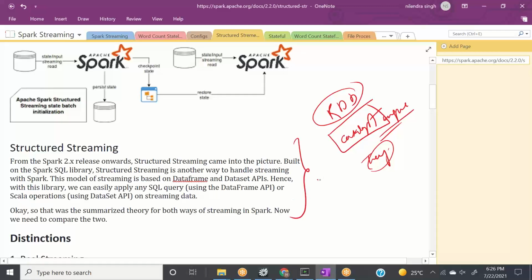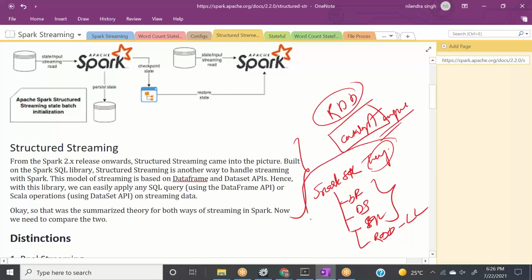Since this is based on Spark SQL, we can use DataFrame operations, Dataset operations, and even SQL operations. Even low-level operations: we can convert this into an RDD and go for low-level operations as well. So anything you have learned so far in the Spark structured API, that is DataFrame and Dataset, will be applicable here as it is.